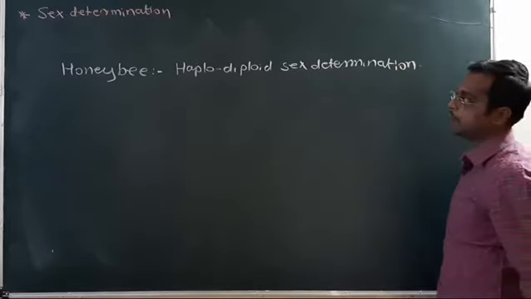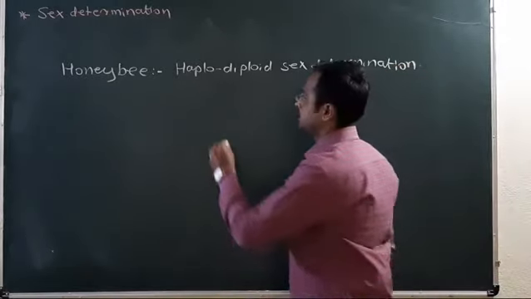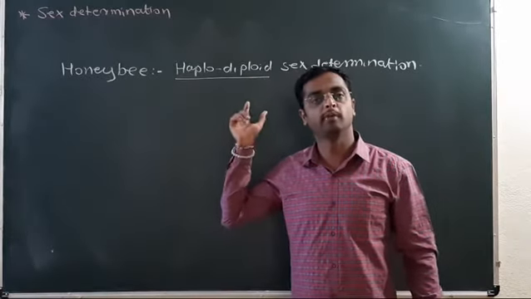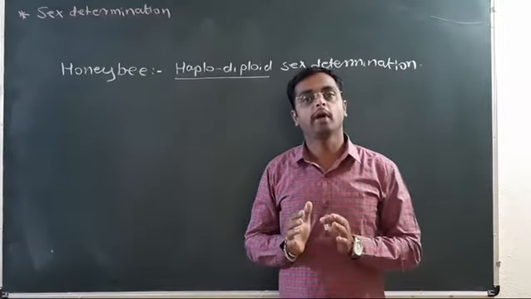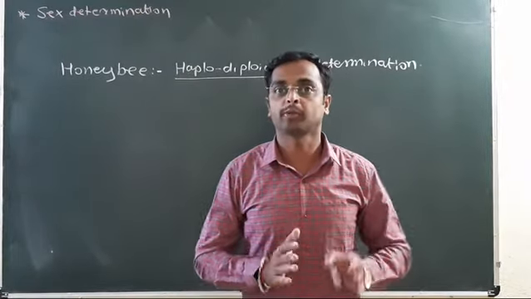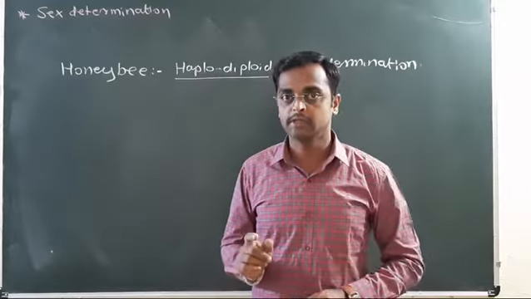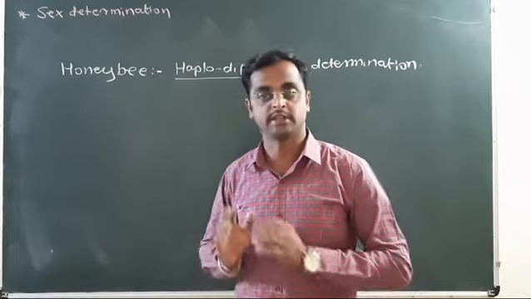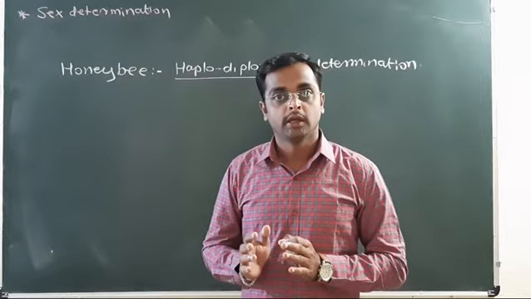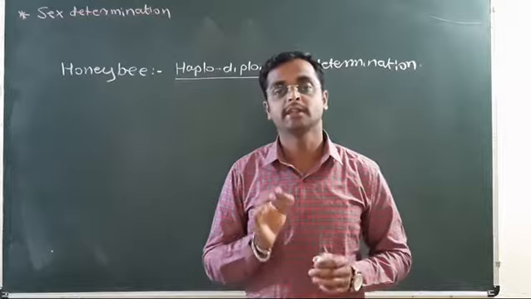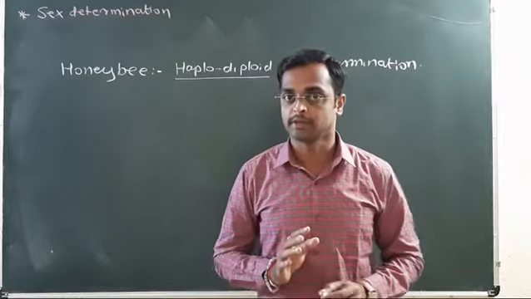Now, what is haplodiploid? Haplo means haploid and diplo means diploid. Haploid and diploid represent the number of sets of chromosomes. In honeybees, the number of sets of chromosomes is responsible for sex determination. Whether the honeybee is diploid or haploid determines its sex.